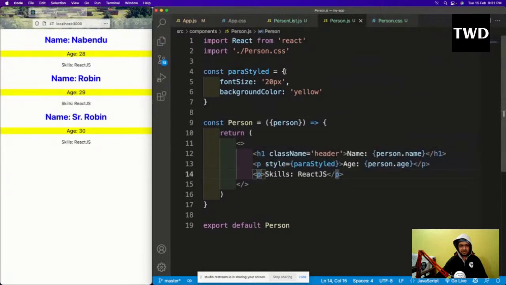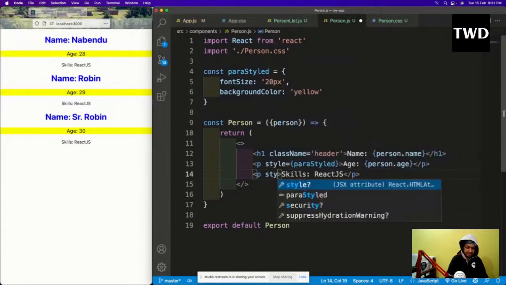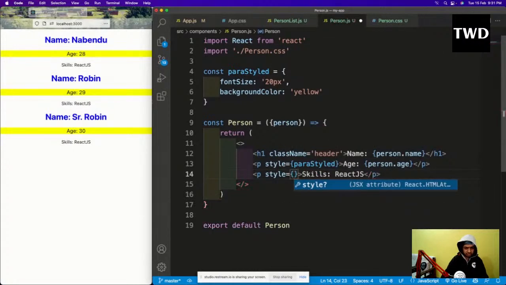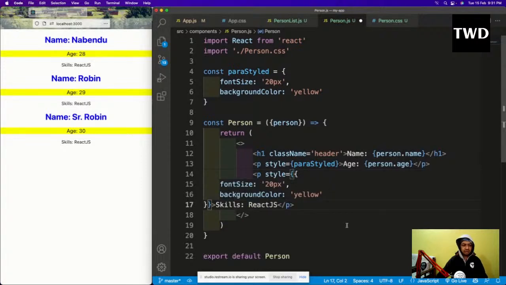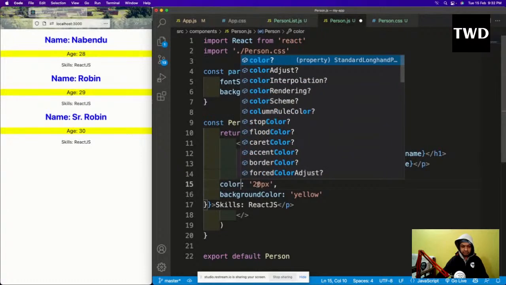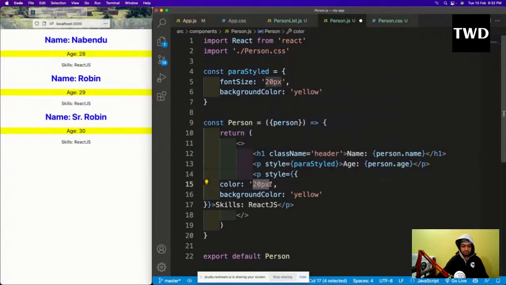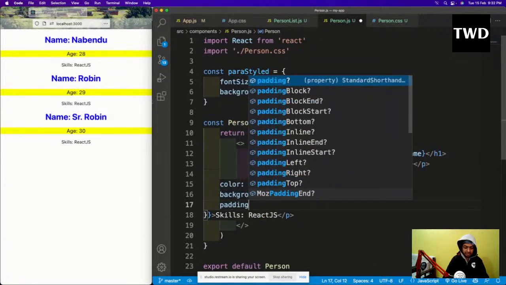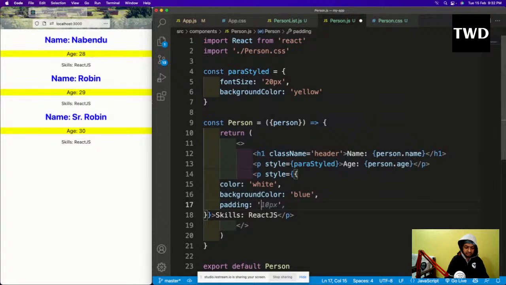So here, instead of doing it like this, I can have this style tag again, equal to one set of braces. Instead of writing it outside, why not write it like this? Instead of font size, let me have a color of white, background color of blue, and some padding of 10px.